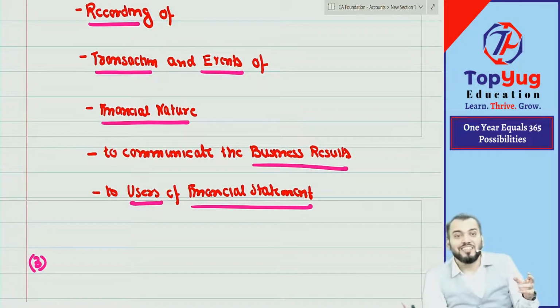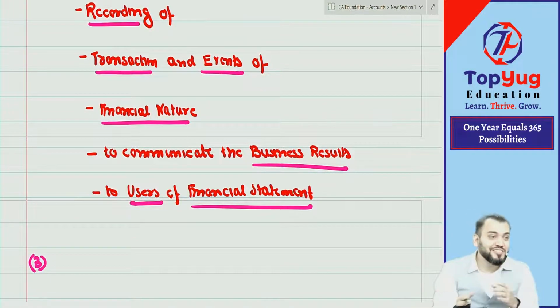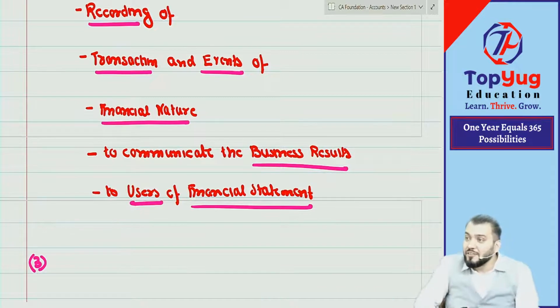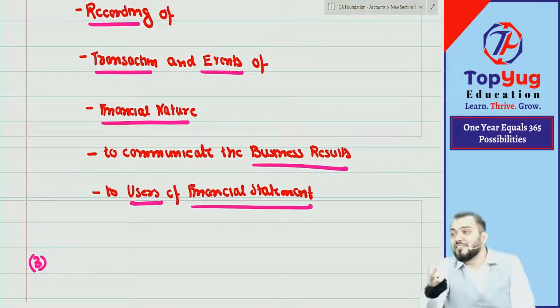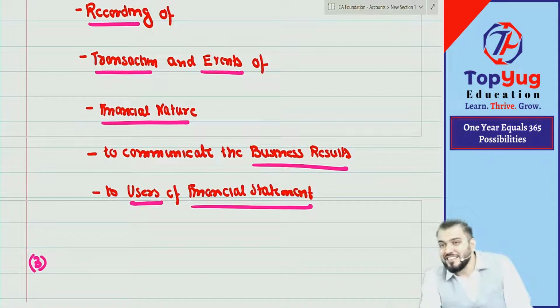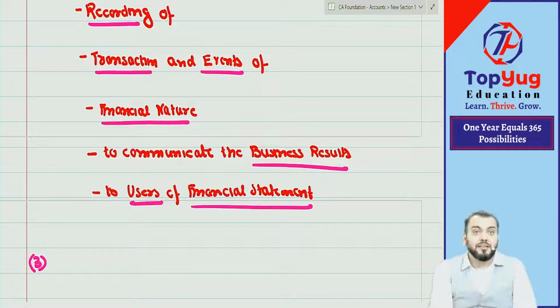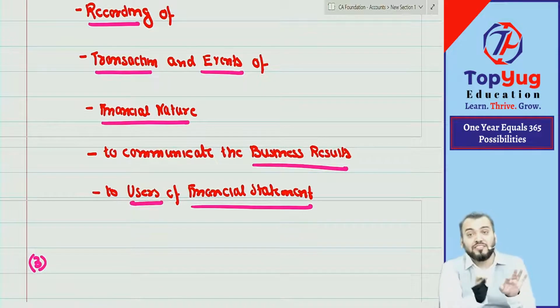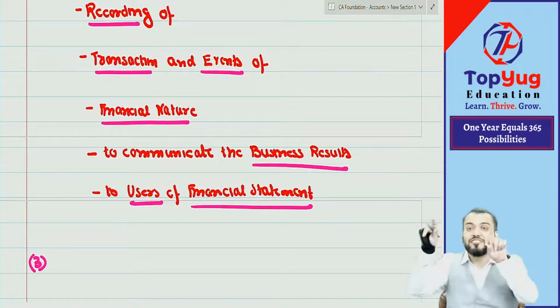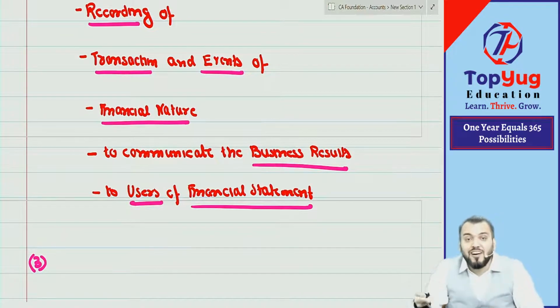Passing is an event. So two or more transactions will give rise to an event. Events will come from transactions. Both transaction and event, of financial nature, require recording.